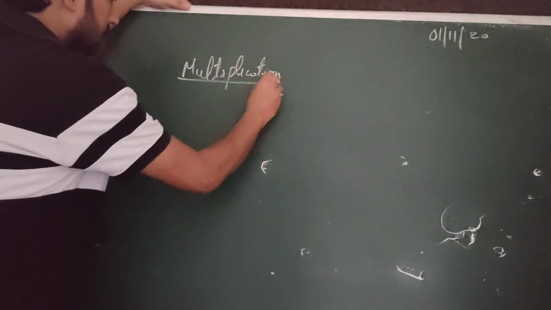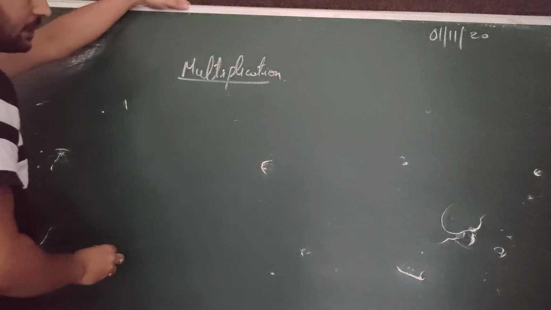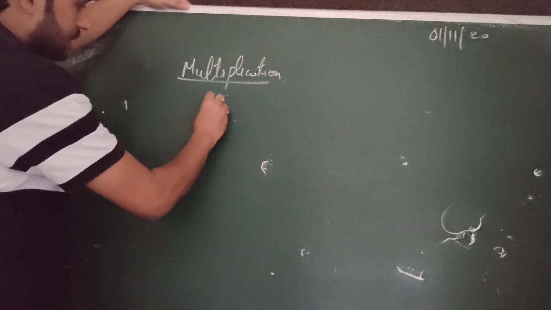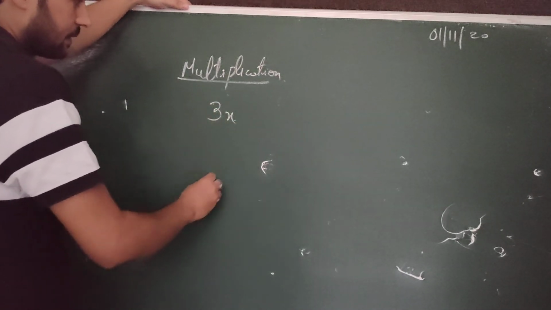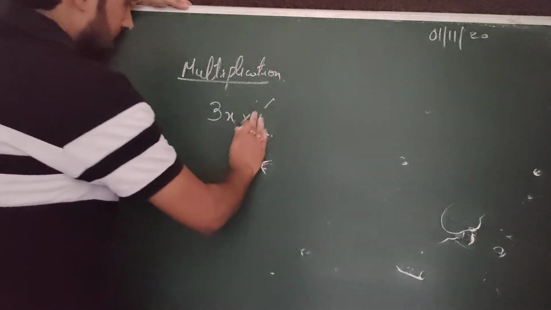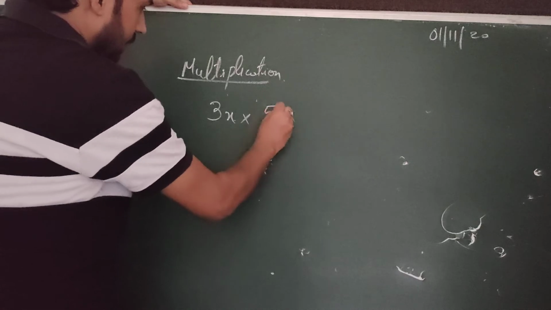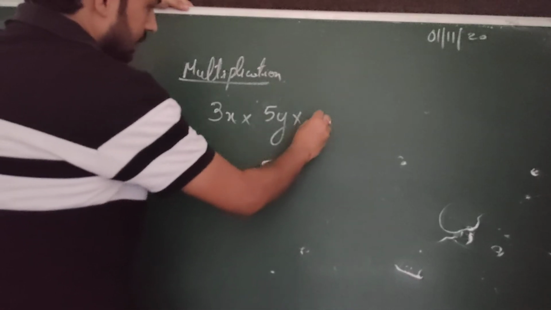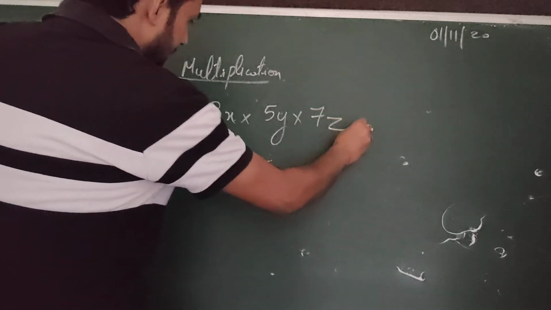Multiplication of algebraic expressions. Let's take a simple one, 3x into 5y into 7z.